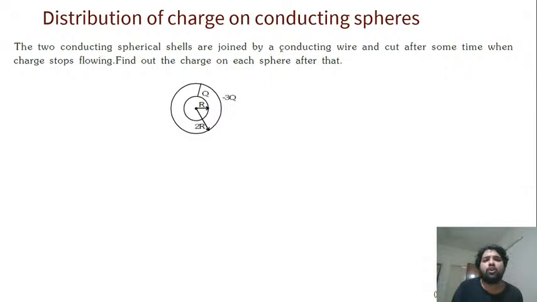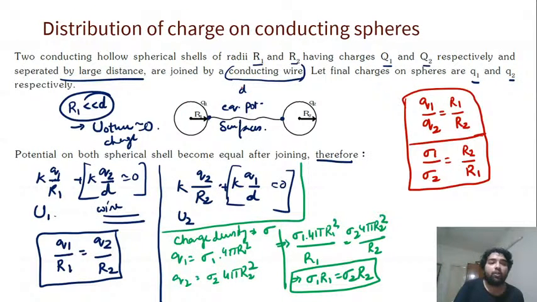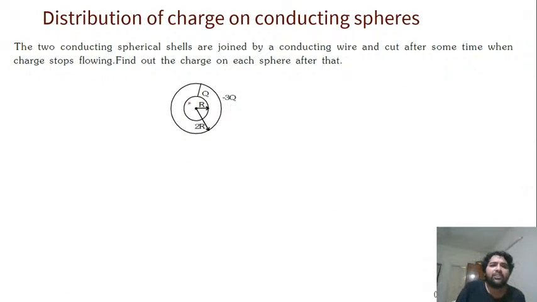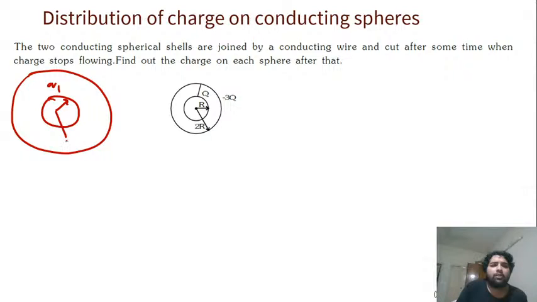Two conducting spherical shells are joined by a conducting wire and cut off after some time when the charge stops flowing. Find out the charge on each sphere. Ah, wonderful. तो एक का चार्ज प्लस q है, एक का चार्ज माइनस 2q है. So initially there is one thing you have to understand which we wrote here also. But you understand initially the total charge, conservation of charge, which means finally let's take the charge here is q1 and charge outside is q2. At 2R the charge is q2, at R the charge is q1. All right. So one thing we know, q1 by R will be equal to q2 by 2R. This is what we discussed in the previous question.